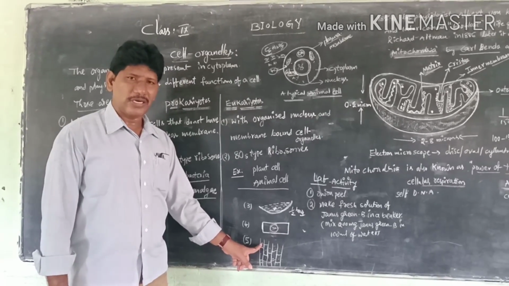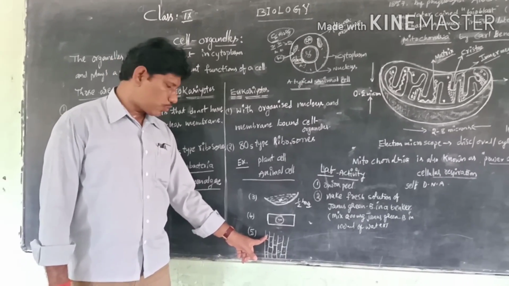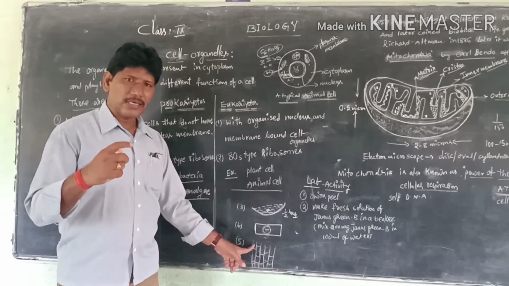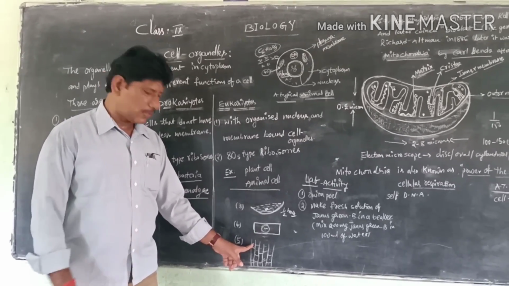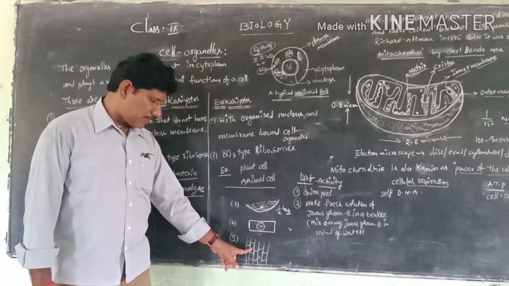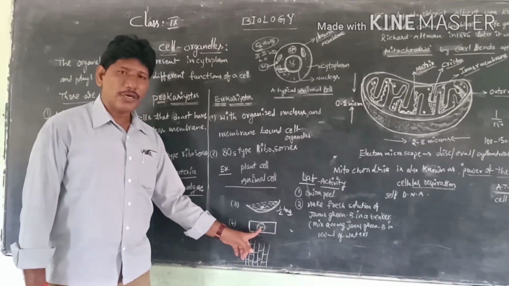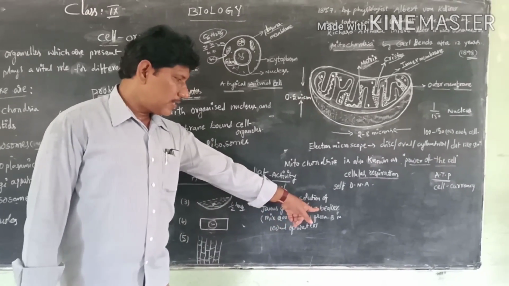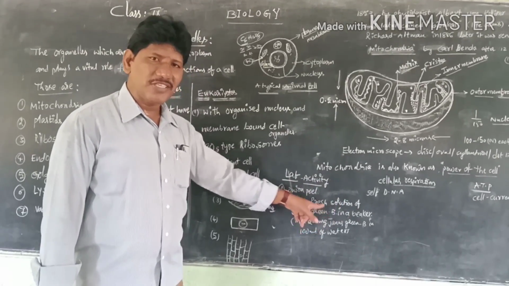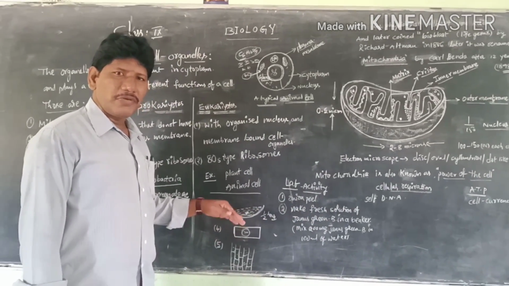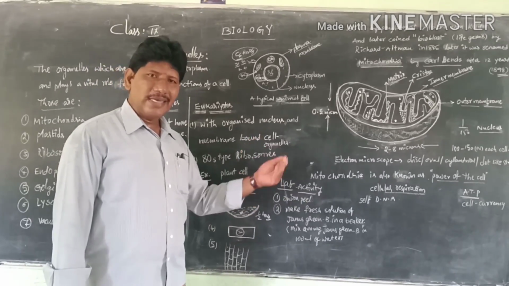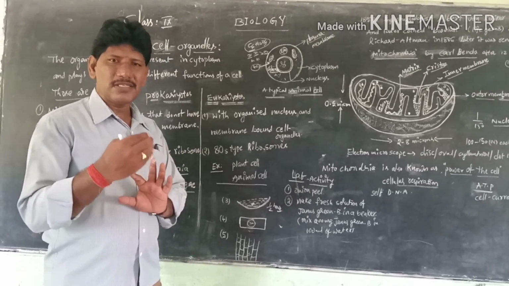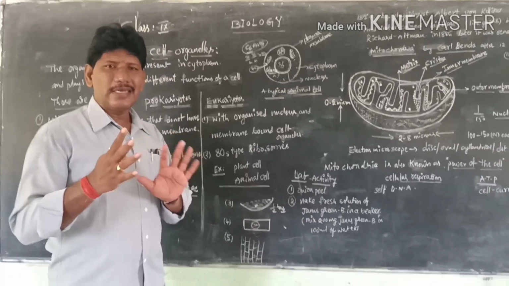This is called mitochondria. Under the electron microscope it appears somewhat larger, but under the compound microscope a small dot-like structure appears. This is nothing but mitochondria. It appears green in color because we used the Janus green B solution. When we add Janus green B, the green color stains the onion peel, and then the total onion peel resembles a green color.